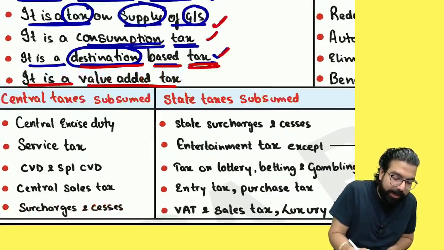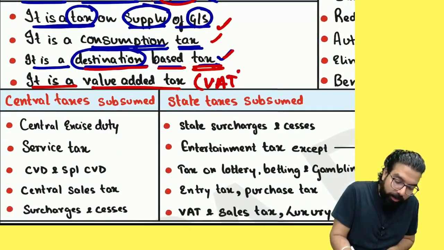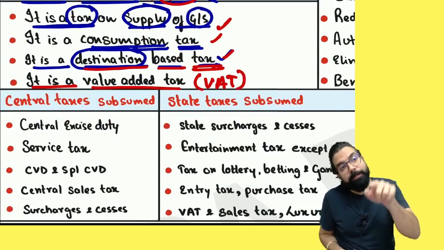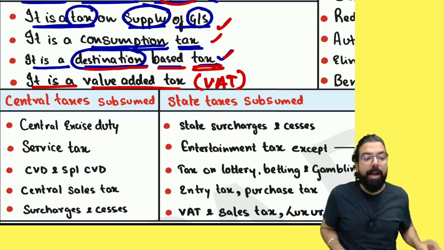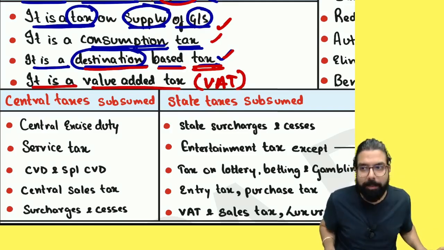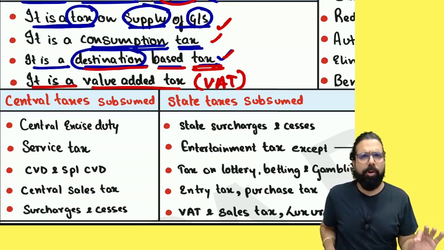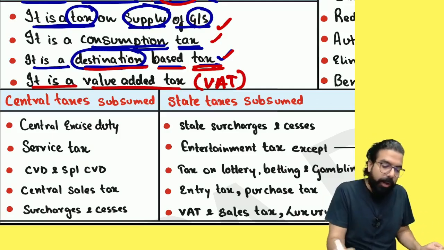GST is a value added tax. People, GST is a, sir, but VAT is gone. VAT is gone. But the VAT model has been adopted in GST. I want you guys to understand this point, but please tell me, everyone, are we all 100% clear till here? People watching at home, are we all 100% clear till here? Can I go ahead? Okay.